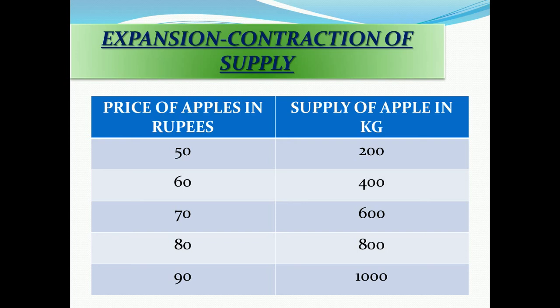So here only one factor changes our supply, that is price. Others remain the same: no expectation of future price, no technology change. So as per this, supply of apples goes 200, 400, 600, 800, 1000; it is called expansion and contraction in supply, because only one factor is there, that is price.